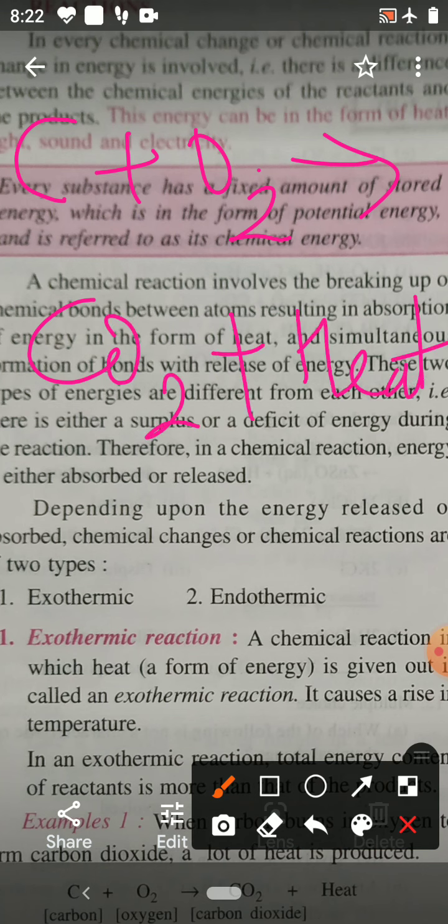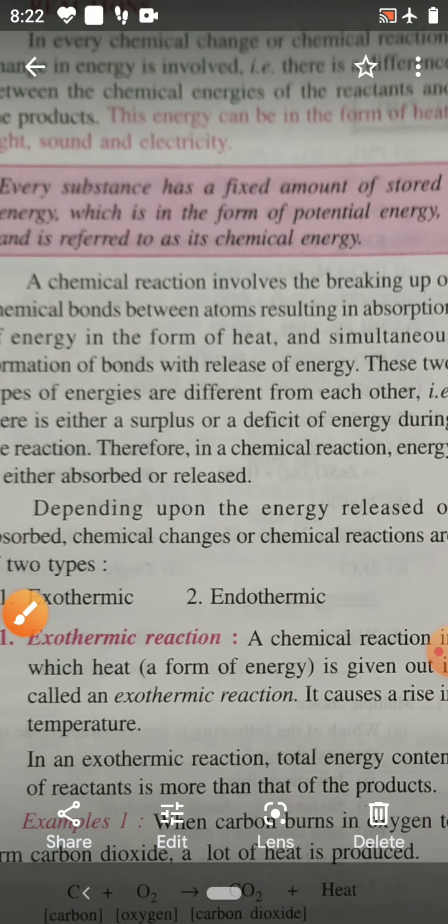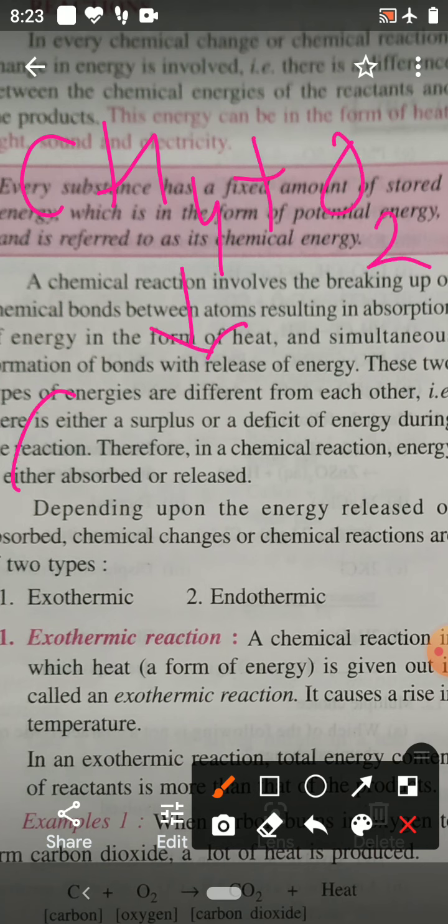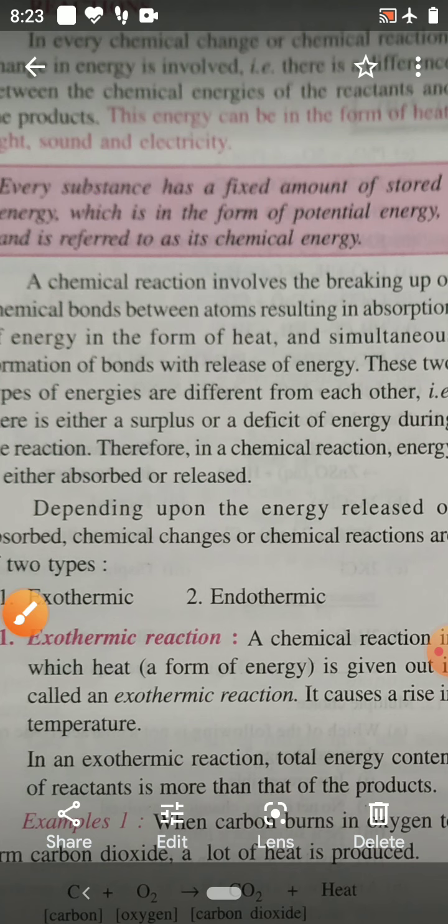So this is an example of exothermic reaction. Second is combustion of natural gas. Component of the natural gas is methane, CH4. It is going to burn. On burning, products are carbon dioxide, water and heat energy. So this is also an exothermic reaction.